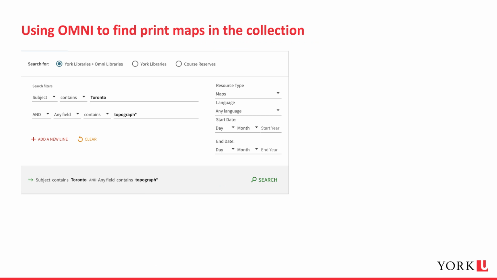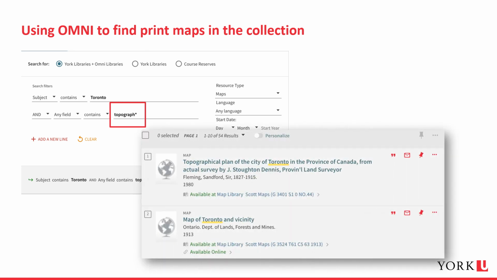You could also try to limit to certain types of maps, like a topographic map of Toronto, by adding more keywords. In this example, we want to search for all variants of the term, such as topography or topographic or topographies. So we use an asterisk at the end of the root word.